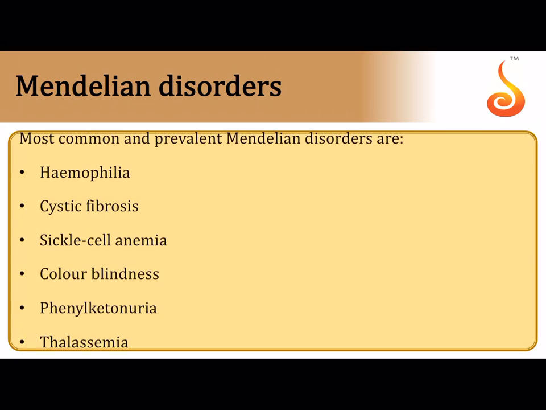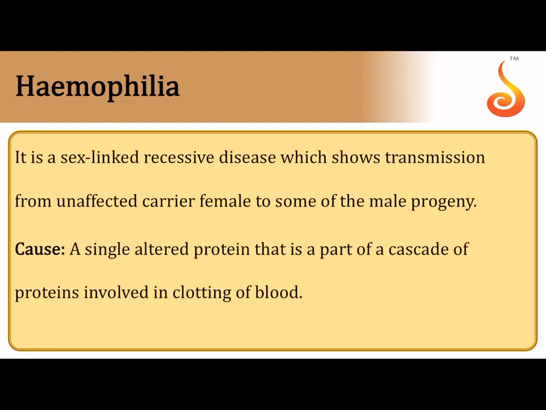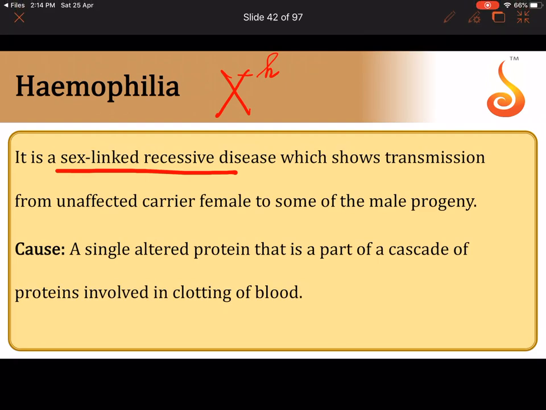Most common Mendelian disorders are hemophilia, cystic fibrosis, sickle cell anemia, color blindness, phenylketonuria, thalassemia. We will be discussing a few. For example, if you have a sex-linked recessive allele, that means it is a gene located on the X chromosome and it is not a dominant gene. It is not capital H for hemophilia, but I've written small h because it is a recessive gene that is responsible for hemophilia.